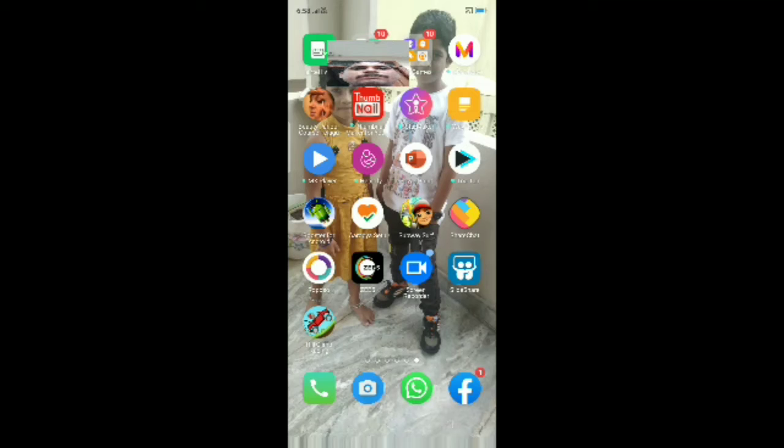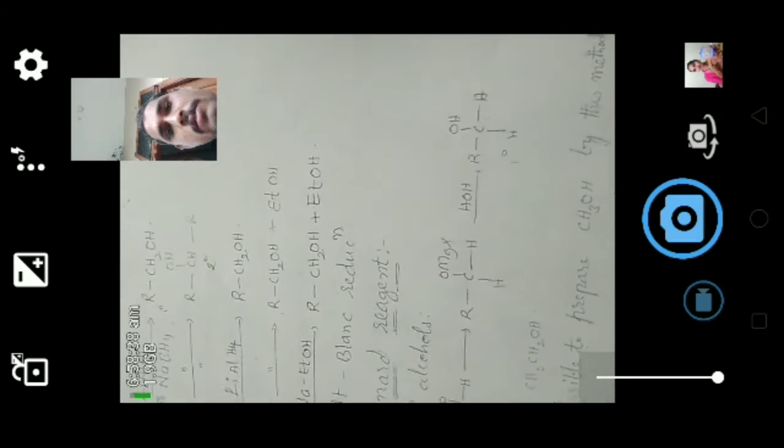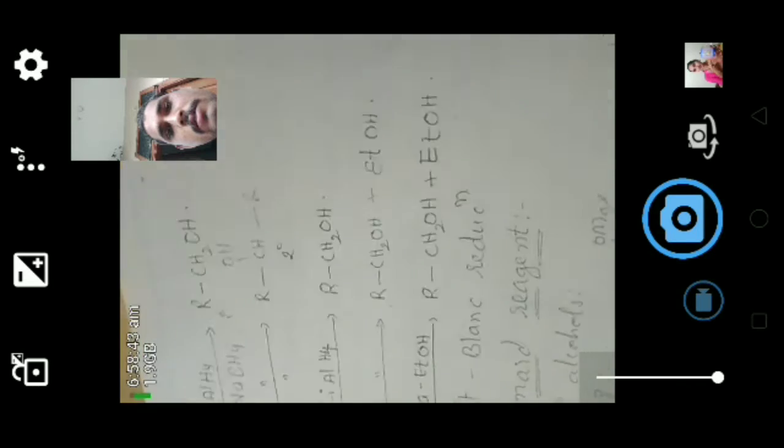We're going to discuss a few more preparation methods of alcohols. In that, now we'll discuss the preparation of alcohols from Grignard reagent.